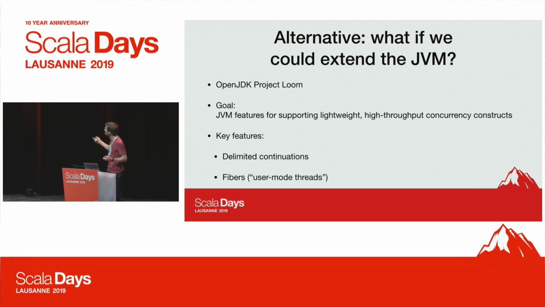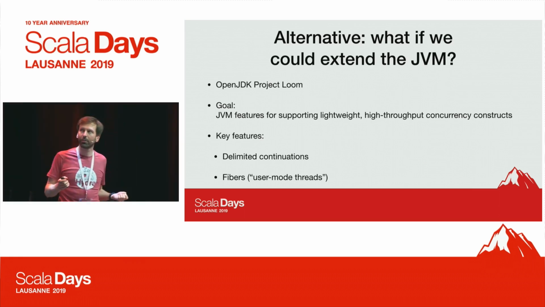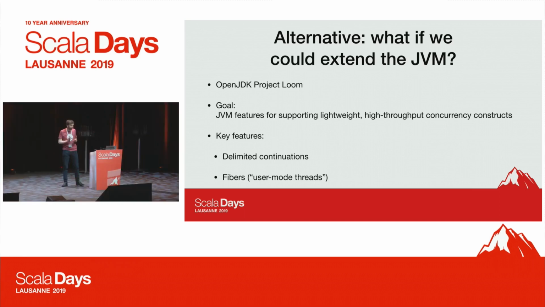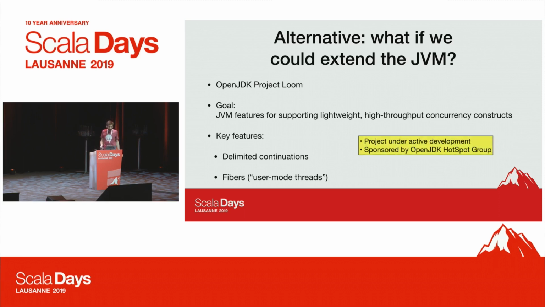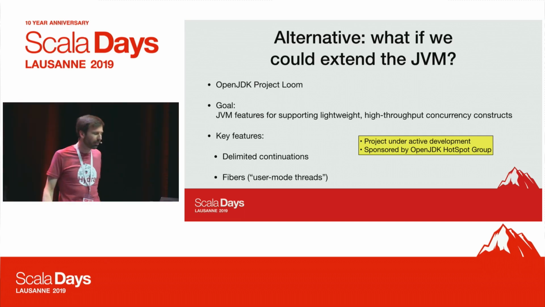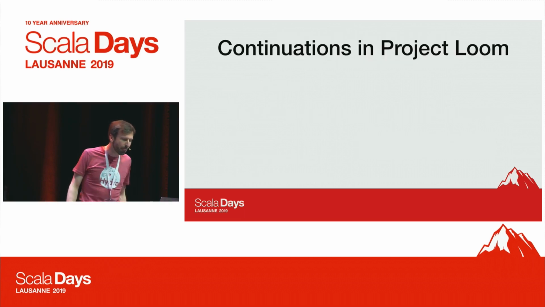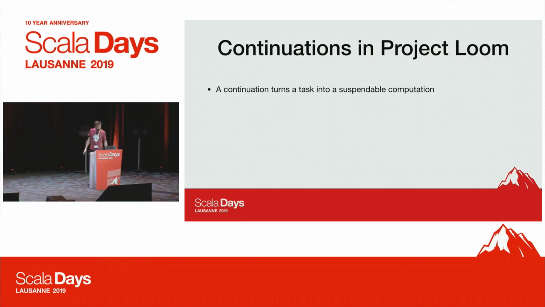In particular, it provides delimited continuations and fibers. So fibers are essentially user mode threads, but they're interesting because of their integration with the JDK. This is, of course, still under active development. There's no release that has that yet, but there are a lot of people now working on it, so it looks quite promising. So how do these continuations look?